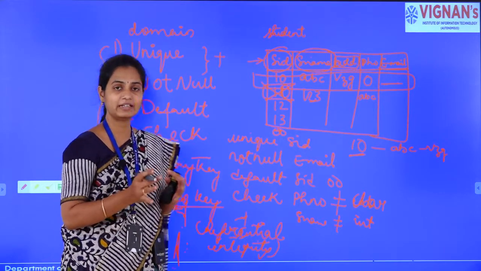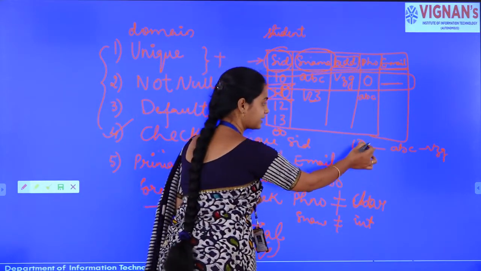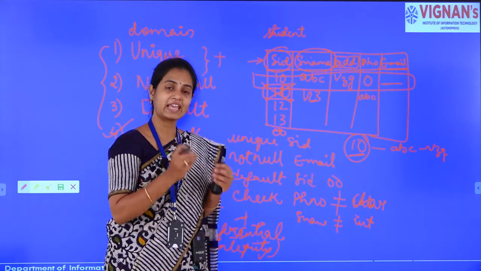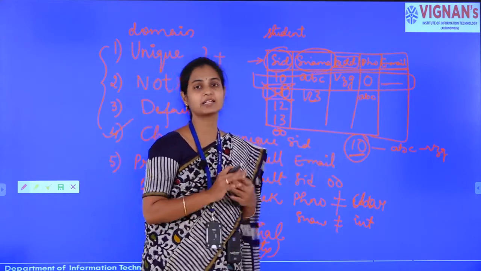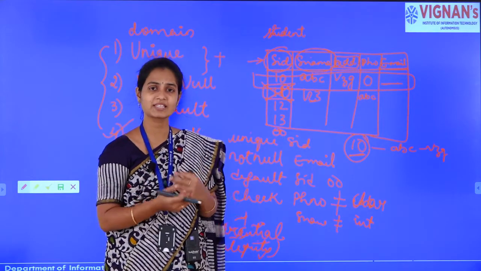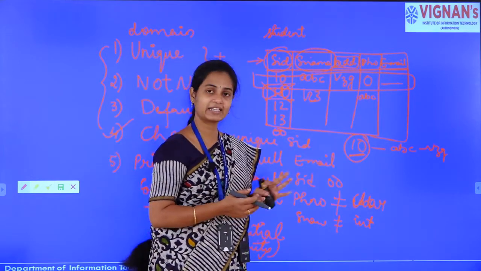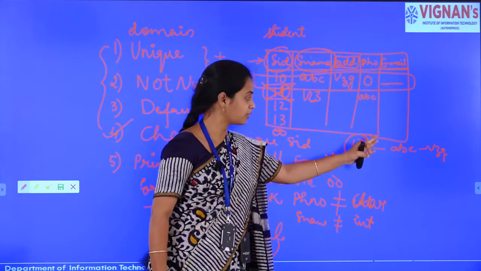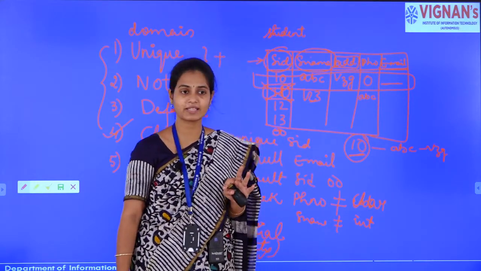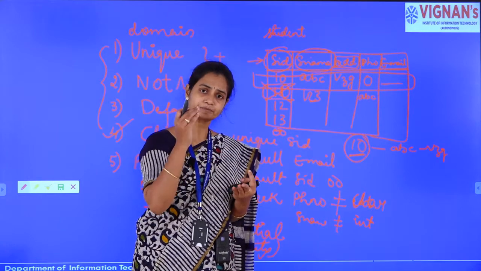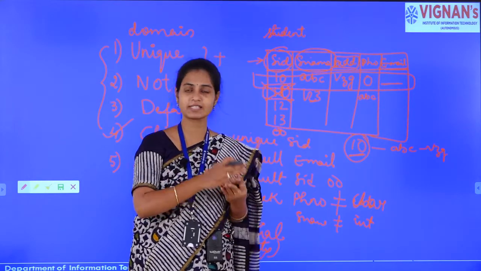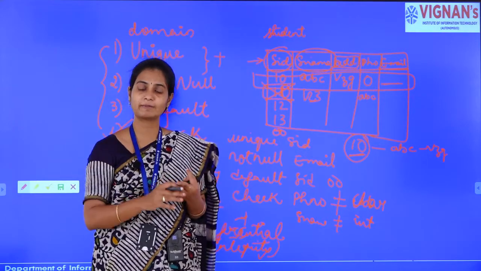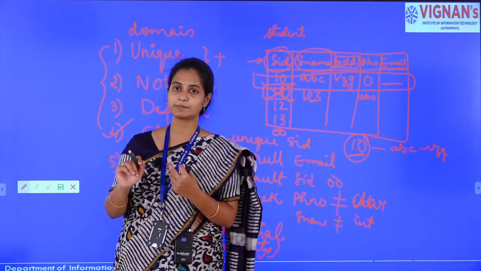So, for example, we'll take an example of 10. If somebody comes and inquires about this 10 in the department, so who is this student ID 10? The department will give his details. So, his name is ABC and he resides in Vizag. At the same time, when some other person comes and inquires about 10 in any other department, so maybe in the library or maybe in the sports department.